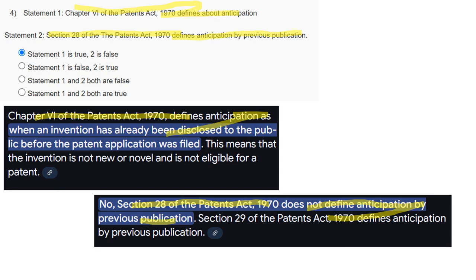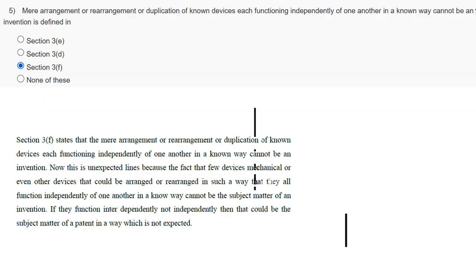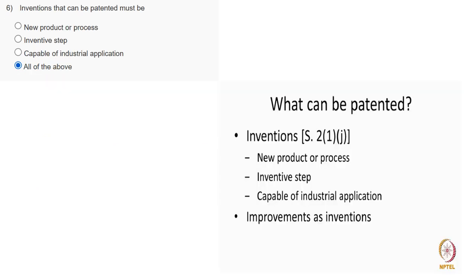So moving to the next question we have: mere arrangement or rearrangement or duplication of known devices, each functioning independently, is described in which section? So 3(f) states that mere arrangement or rearrangement or duplication of known devices, each functioning independently of one another, cannot be an invention. So this is in 3(f). Moving to the next one, an invention that can be patented must be a new product or process, it should have an inventive step and be capable of industrial application. So all of the above are correct.